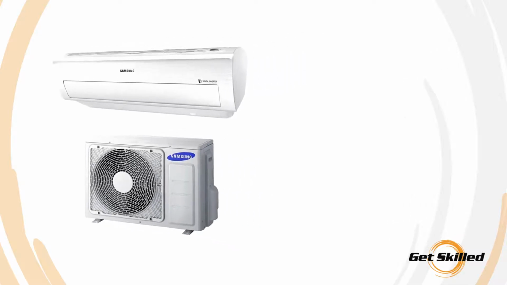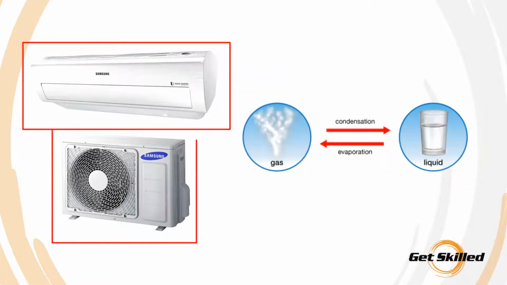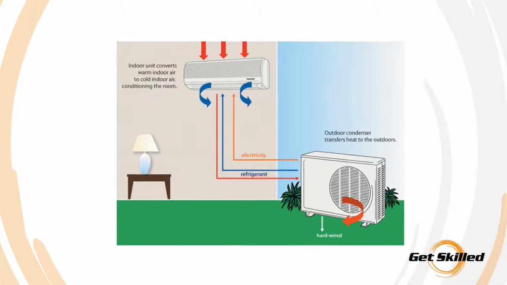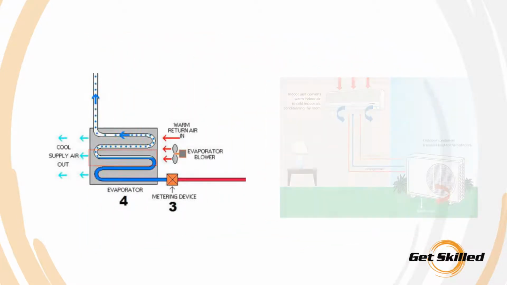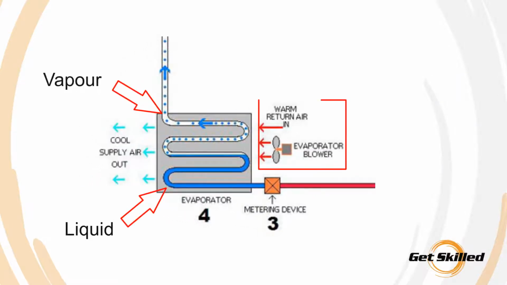In a split system, the change in latent heat occurs in both the indoor and outdoor units. In the indoor unit, after the sensible heat change occurs, the refrigerant will reach a point where a changed state occurs. This change is from a liquid to a vapor, as the warm air is pulled over the coils, which causes the liquid refrigerant to boil off to a vapor.